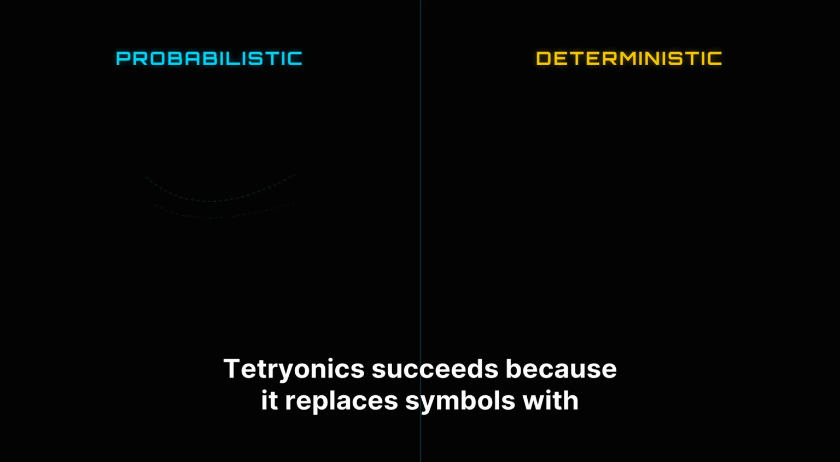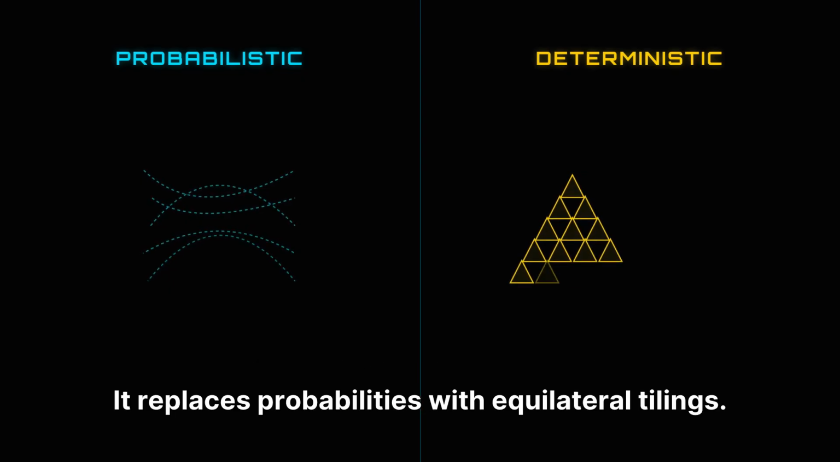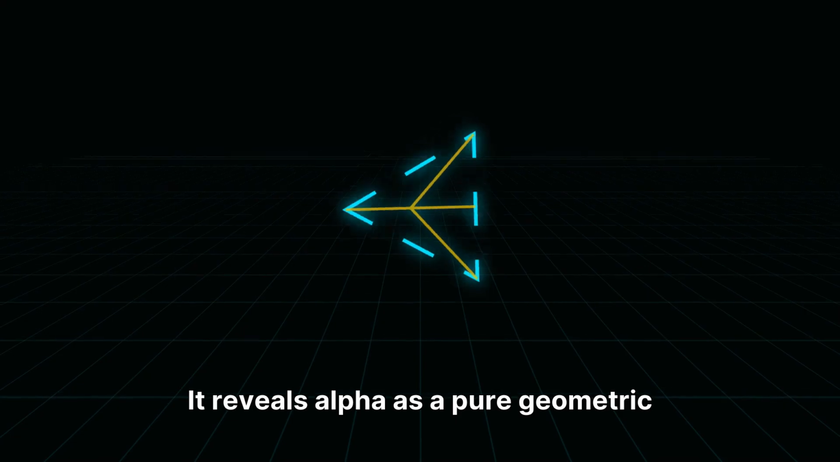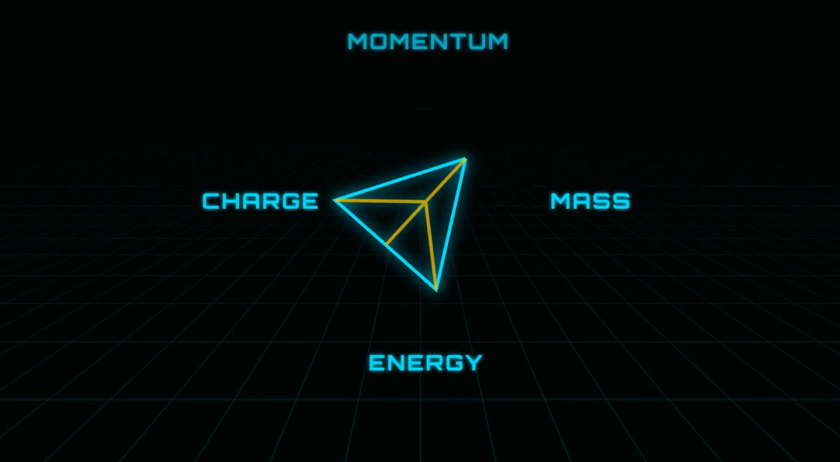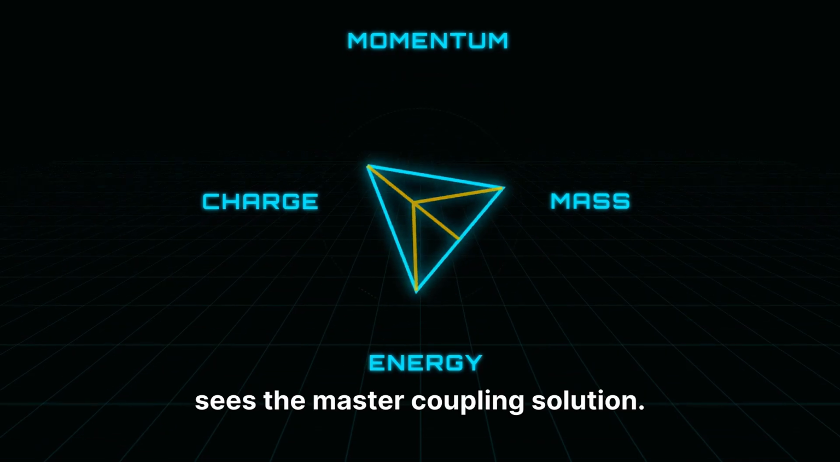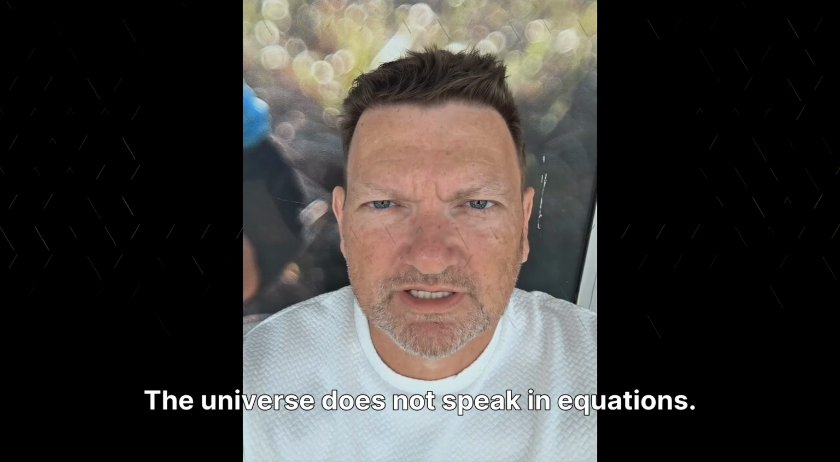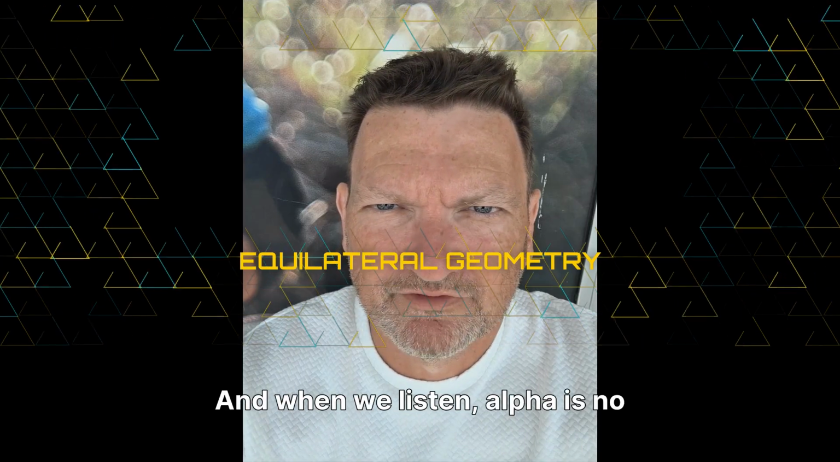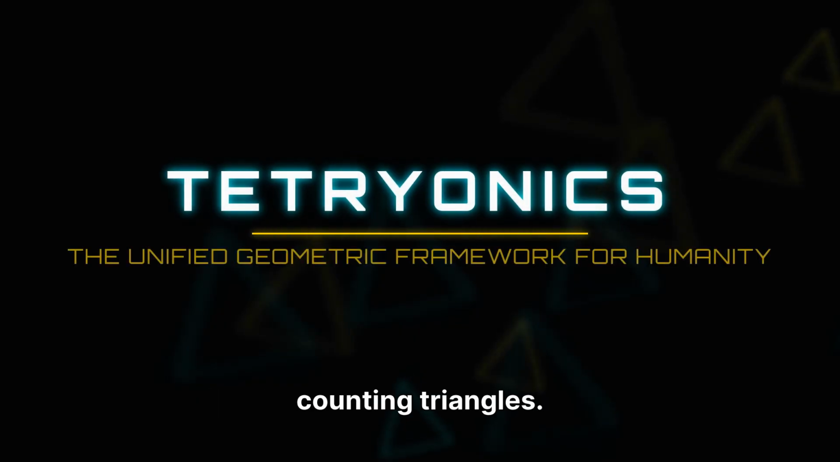Tetraionics succeeds because it replaces symbols with geometry, it replaces probabilities with equilateral tilings. It reveals alpha as a pure geometric ratio. Where physics saw a magic number, tetraionics sees the master coupling solution. The universe does not speak in equations. It speaks in equilateral geometry, and when we listen, alpha is no longer a mystery. It is the signature of the universe counting triangles.